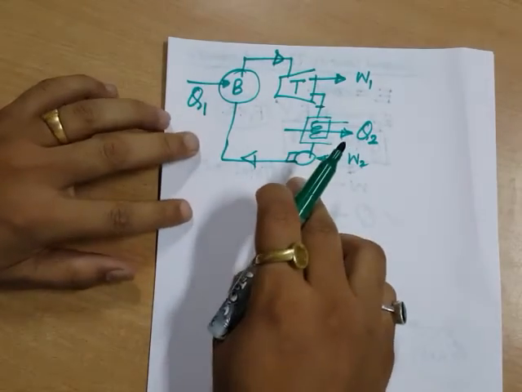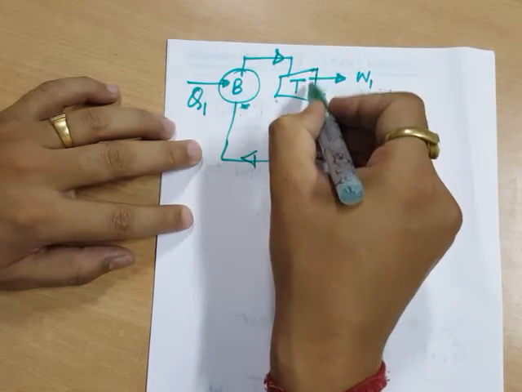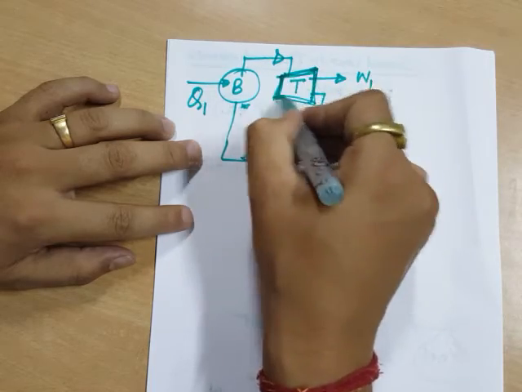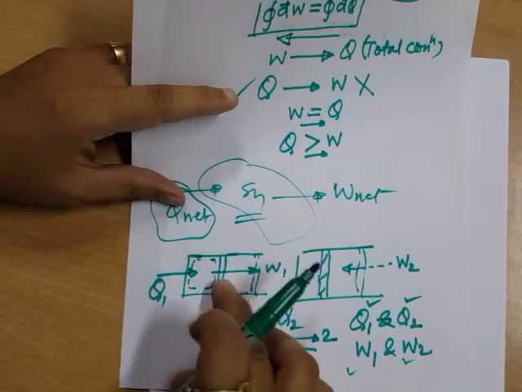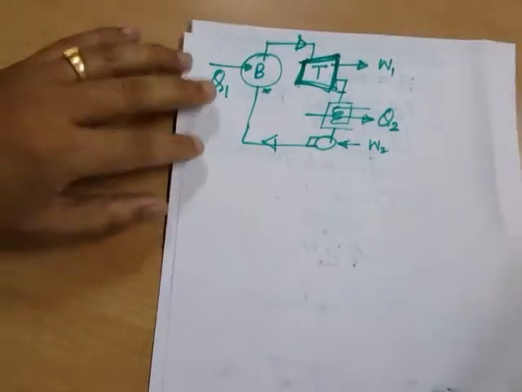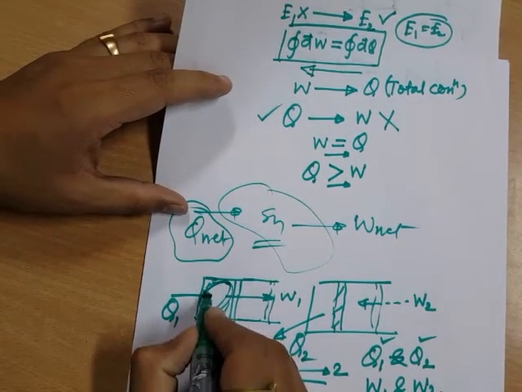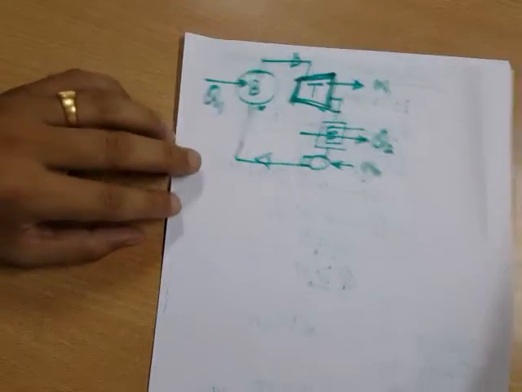This example is of an external combustion engine because the combustion is taking place outside of this engine or this turbine. Whereas the previous case was of an internal combustion engine, where we are transferring heat to this. Or we can say that we are supplying fuel and that is burning and doing all the stuff which we discussed.